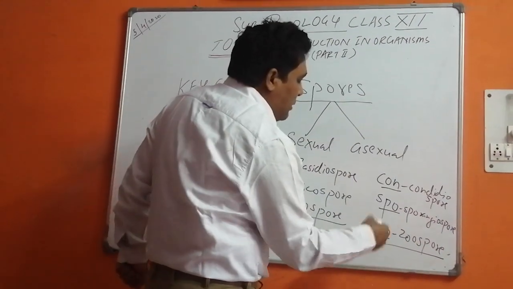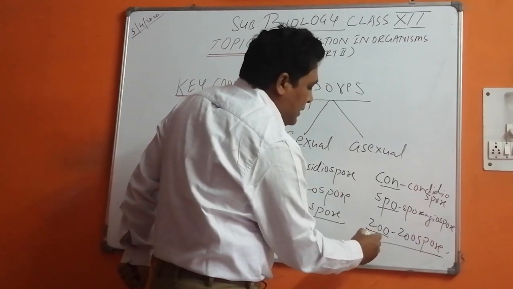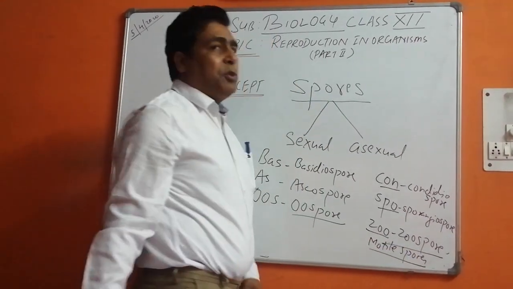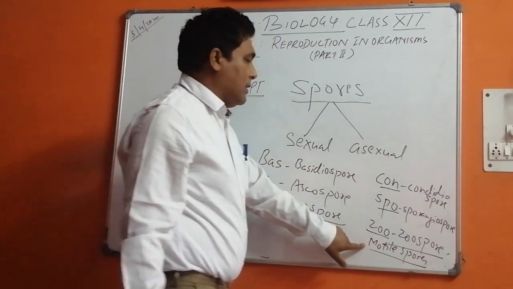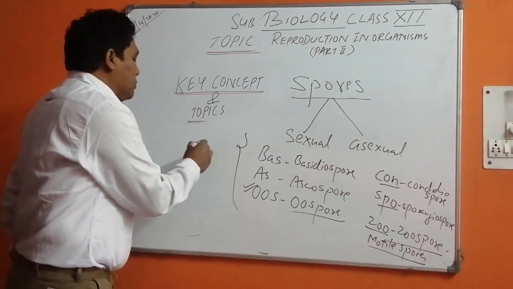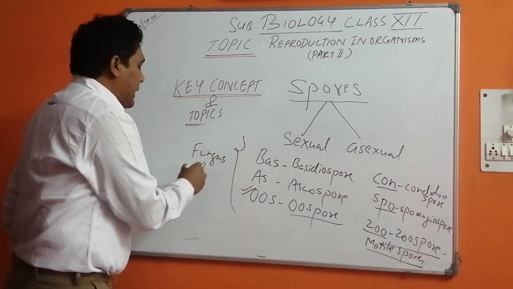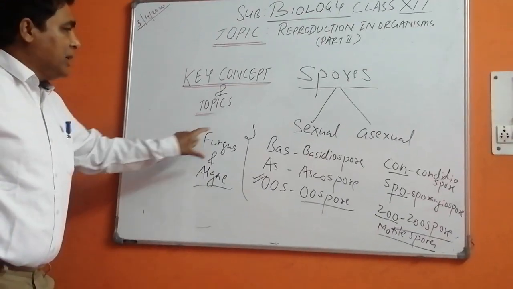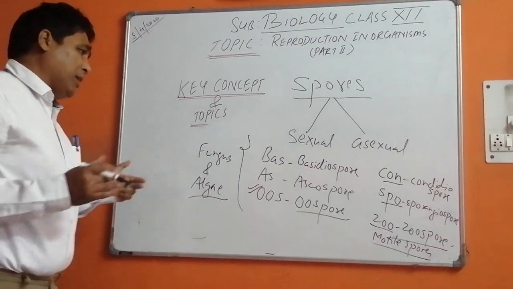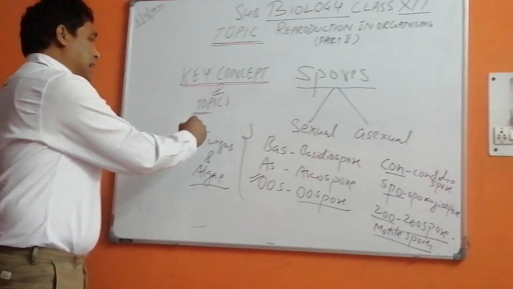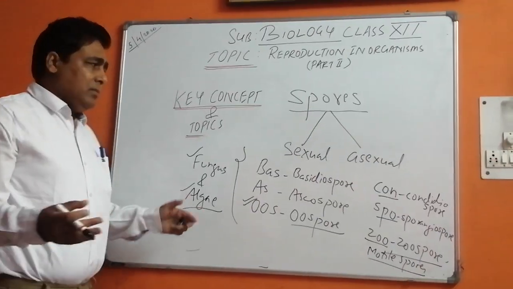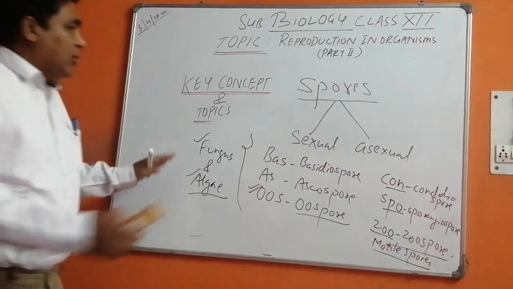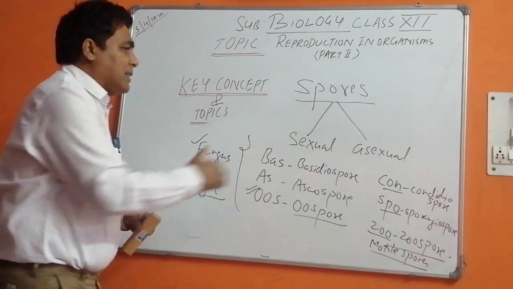Now the zoospore has a property. That property is that they are motile spores, and they are produced by unicellular Chlamydomonas. These are produced by fungus and algae, we call them. They produce all these spores. So whenever it comes in an examination to give an example, you can give fungus, algae, or you can also give the name of the genus. Well children, I told you about the spores. Now spores are asexual bodies, asexual spores I have told you.